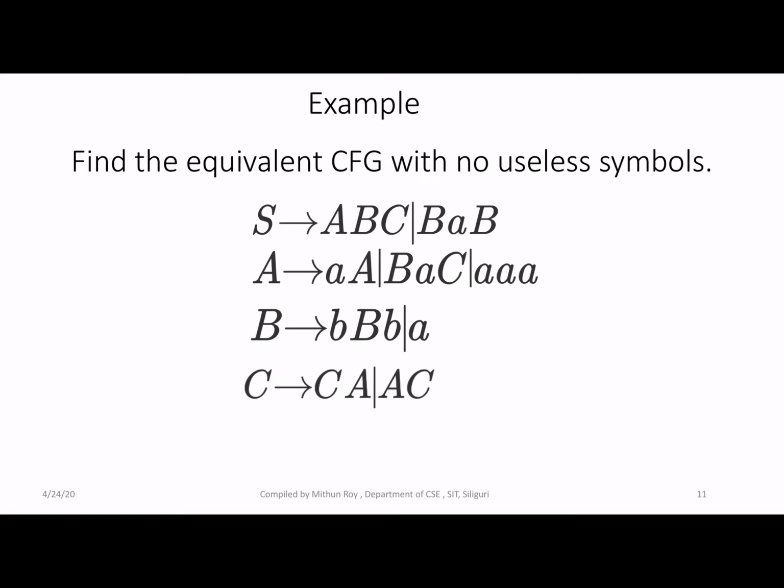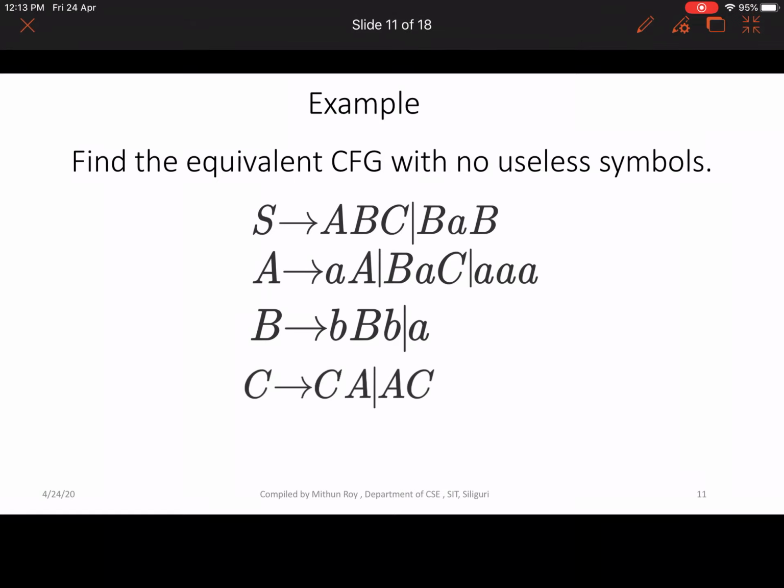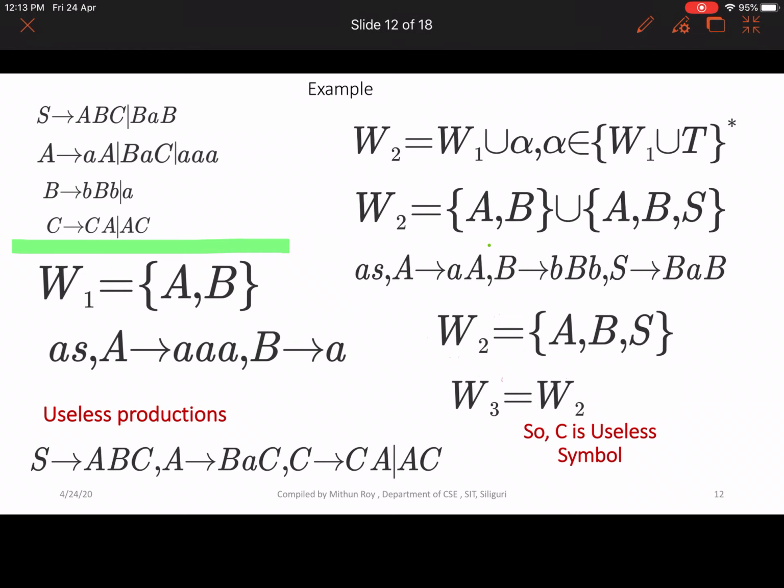Now give an example. Find the equivalent context-free grammar or reduced grammar with no useless symbol. So this is your given grammar. Now, in step 1, formally W1 is equal to {A, B}.